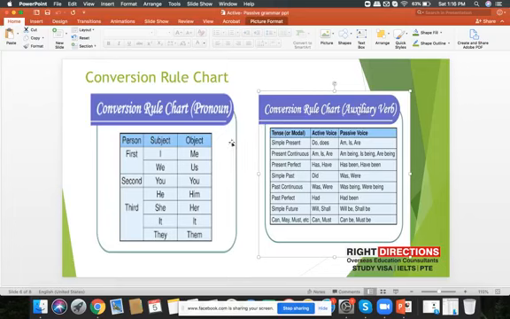If you are changing your active sentence into passive, you have to change the subject into the object. The subject pronouns are I, we, you, he, she, it, they.